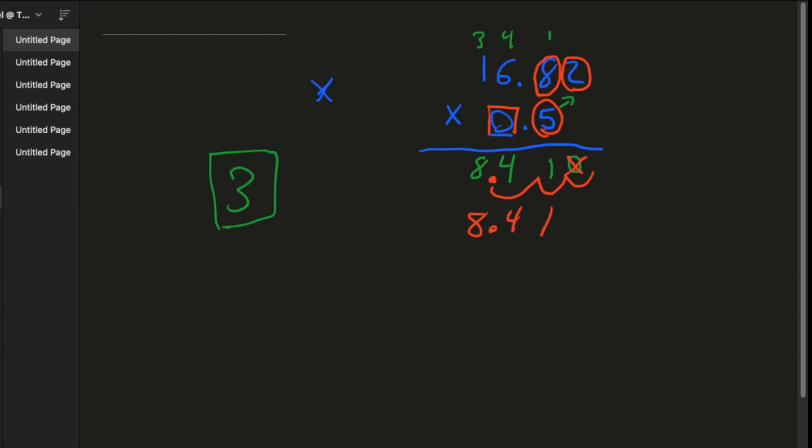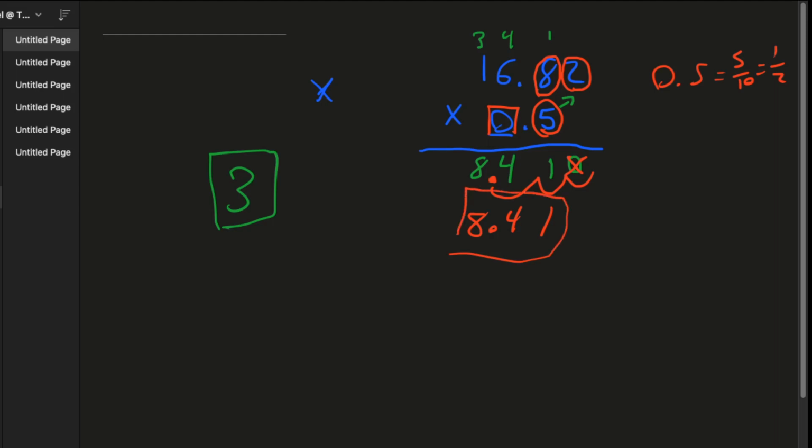And so your answer finally is 8.41. And now you have to just think. Always make sure you're checking your work to see if it sounds reasonable. If you have 16.82 and you're multiplying it by 0.5, you're trying to find basically a half of this, because 0.5 is equal to 5/10, which is basically 1/2. So you're trying to find half of 16. Is 8 half of 16? Yes. And then 82, what's half of 82? Half of 8 is 4, half of 2 is 1, and so this looks very reasonable. It looks like we've done it right.